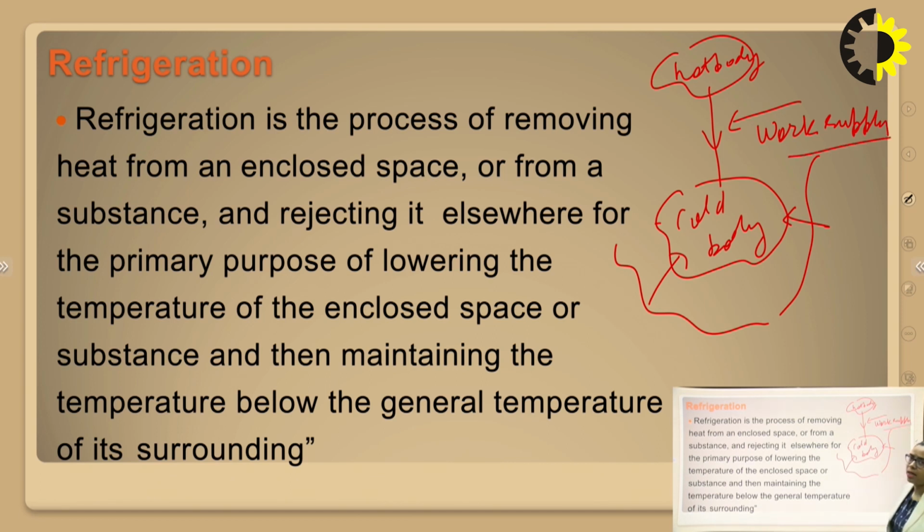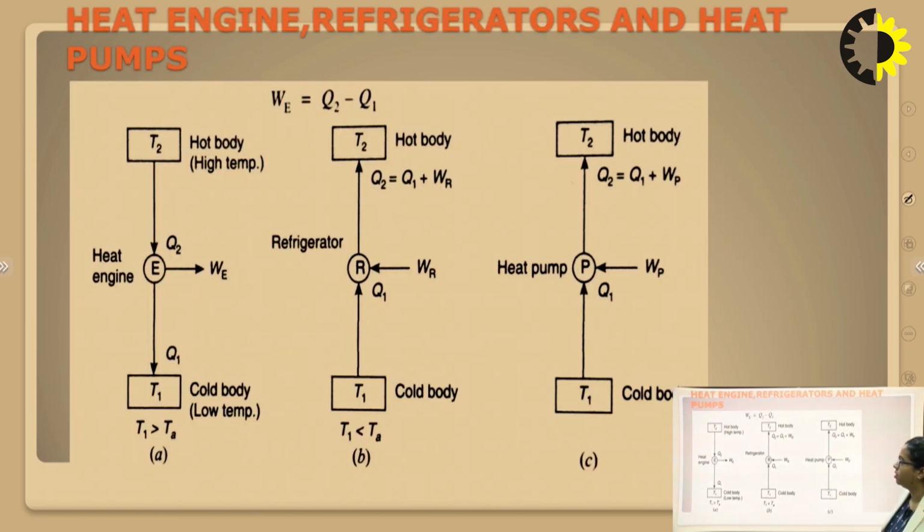which is work supply. Because when heat transfer takes place from hot body to cold body, then work is done by the system. Then the system produces some kind of work. But when we talk about refrigeration or any heat pump, then we have to supply some kind of work to the system. Further, we will study the complete concept and the basic reverse Carnot cycle on which the system depends. So this is the general and basic introduction of heat engine, refrigerators and heat pumps.